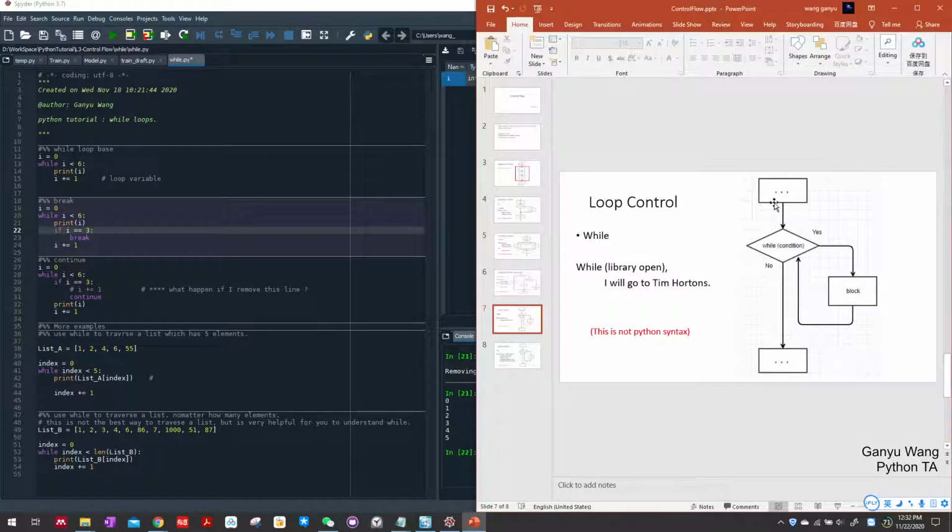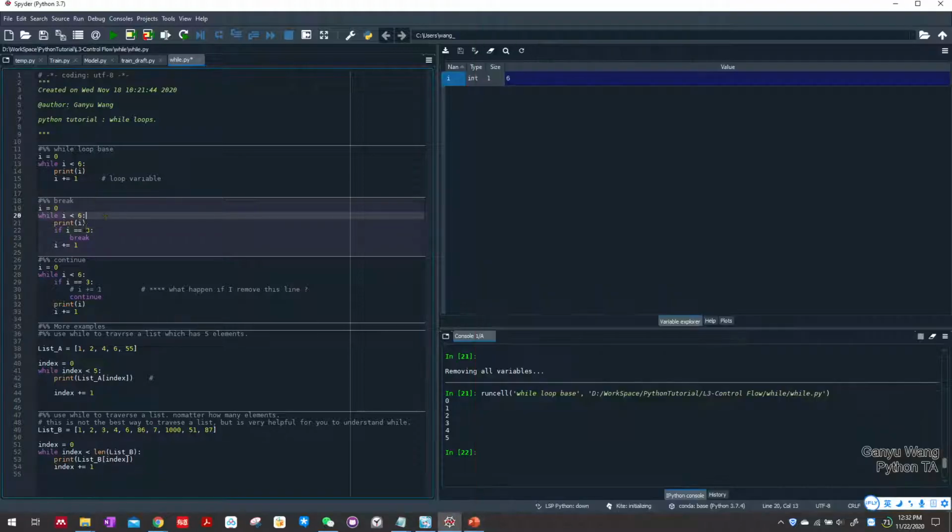For example, if the program runs into a break in this block, it will directly jump out of the loop. So in this example, if i equals 3 we break, and it will directly go to line 25 and go to the other block.